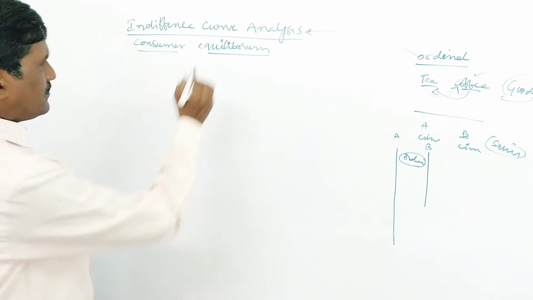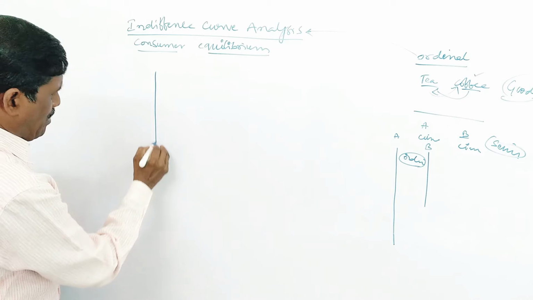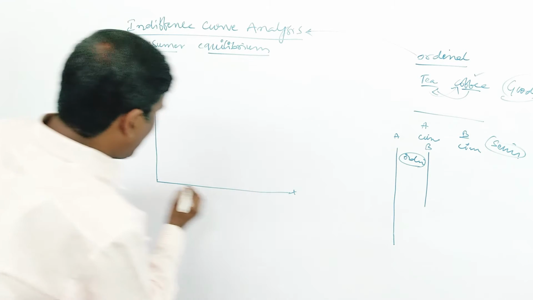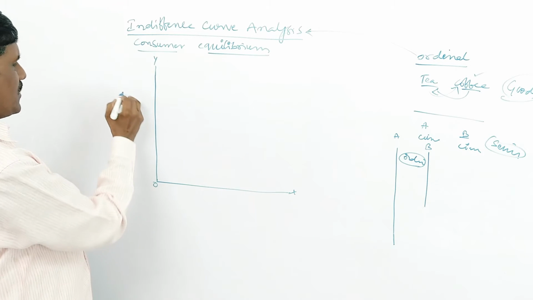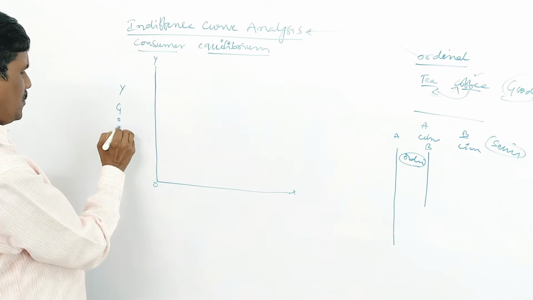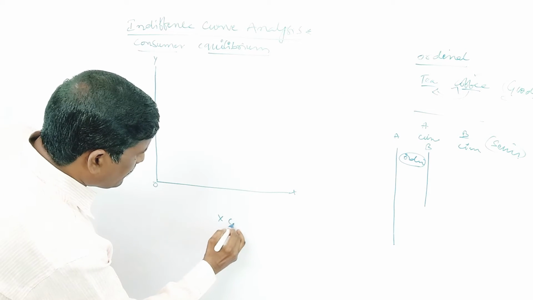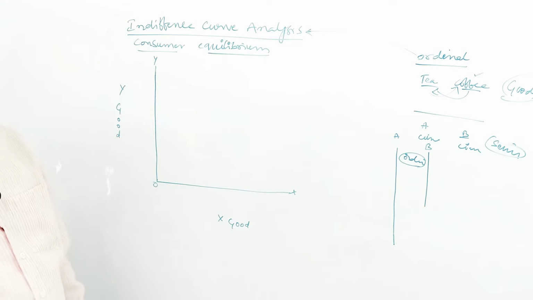For example, this is the outline of a curve. Y good, you may take X good also. Y good here and X good here.